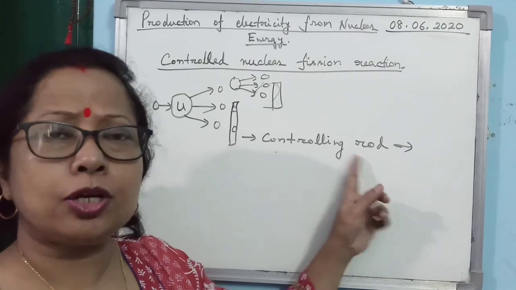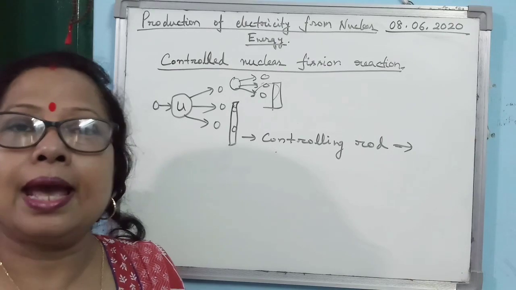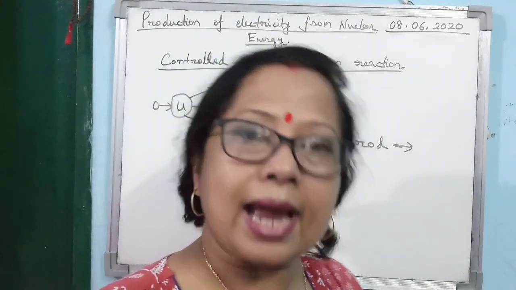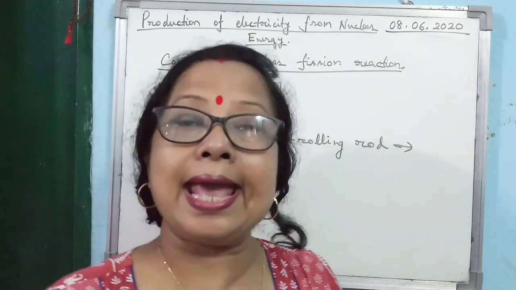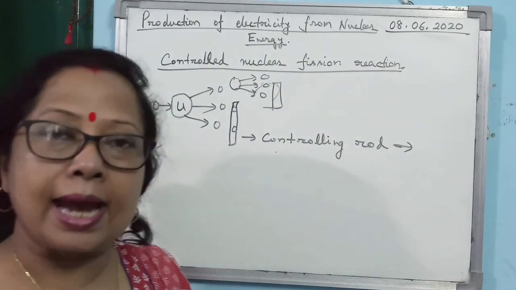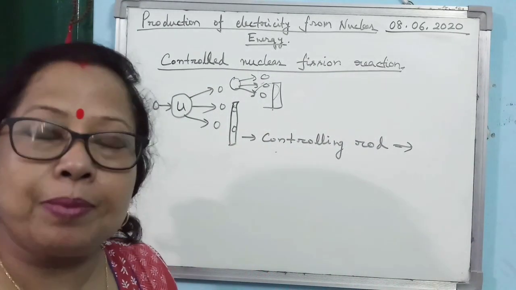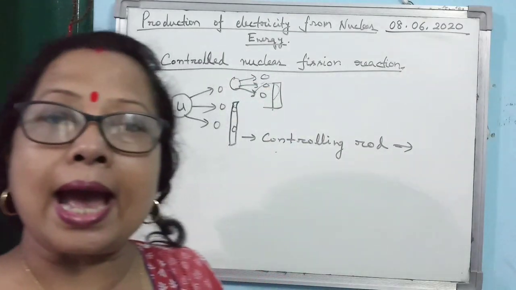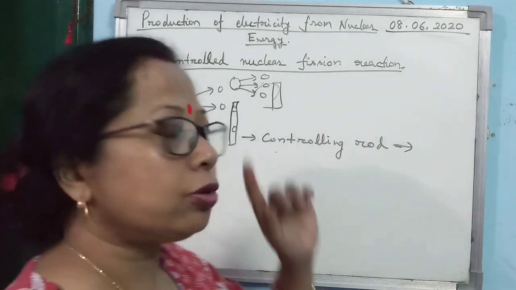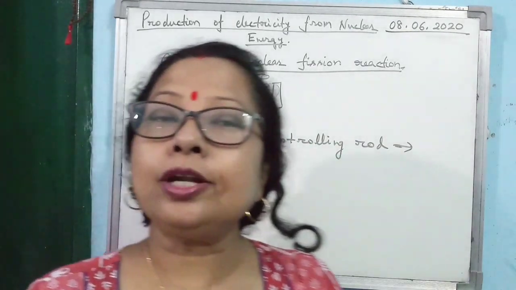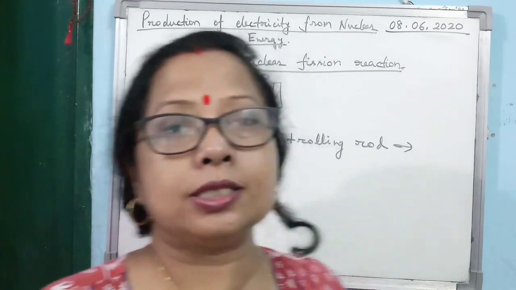Again I am repeating, the controlling rod is the device by which the rate of reaction is kept constant by absorbing excess neutrons at every step of the reaction. So what is the function of the controlling rod? To keep the rate of reaction, to keep the production of energy constant.